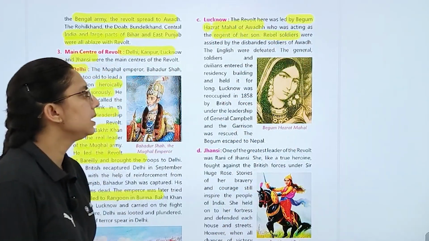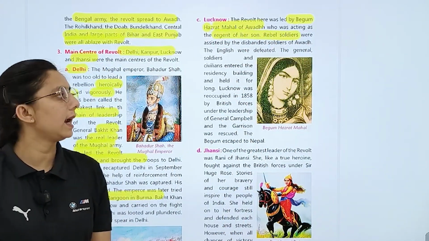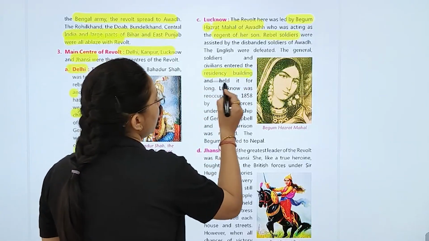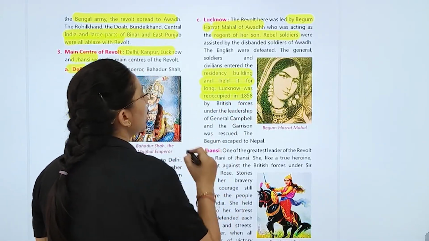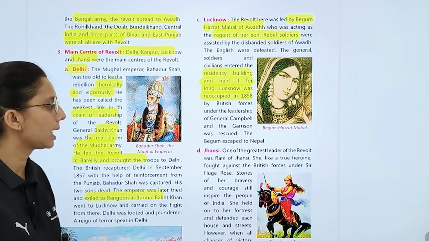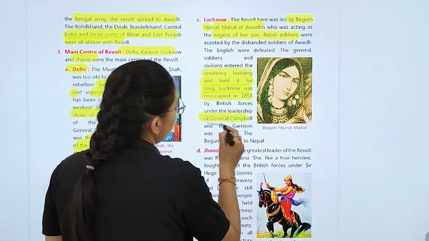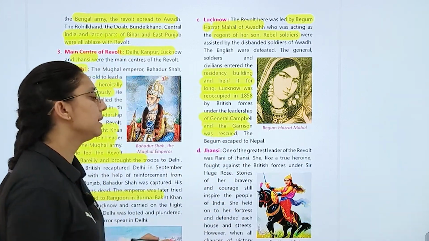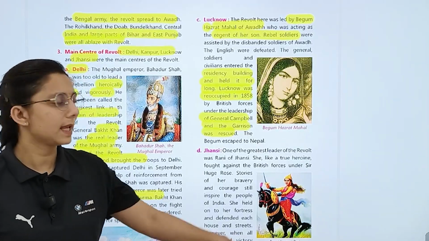Right? Next is Lucknow. जो revolt, it was led by Begum Hazrat Mahal of Awadh, acting as a regent of her son, right? And the general soldiers and civilians, they entered the residency building and held it for long. Lucknow was reoccupied in 1858 और आपके जो जनरल थे that is Campbell and the garrison was rescued. Begum escaped to Nepal.